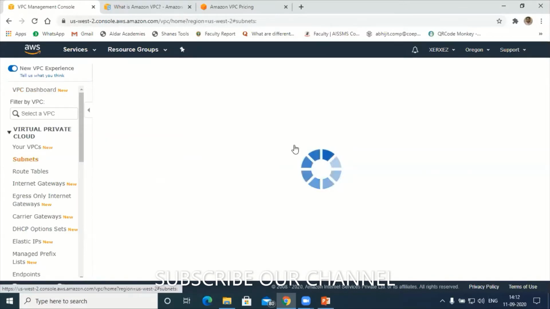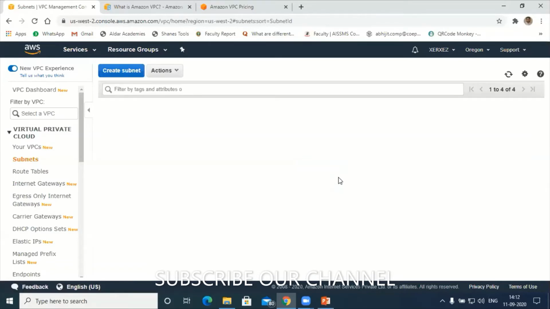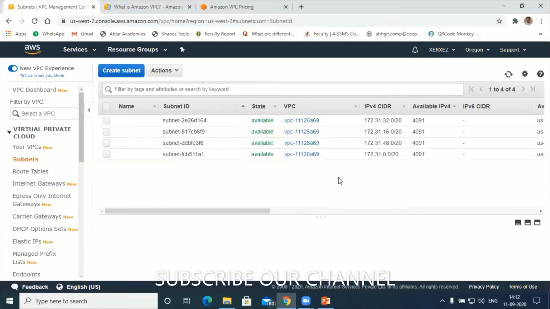So that means I can keep my data in any of these 4 data centers under the Oregon region. Understood? Every data center will have one IP address, which falls under the category of the region of Oregon. So if 4 subnet masks are there, it means there are 4 data centers in that particular region. You can see here there are 4 data centers. Understood? Hope you are clear.